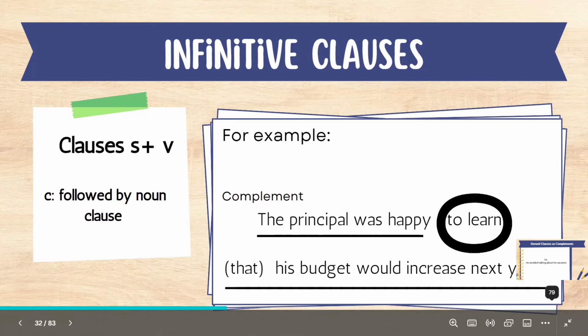That his budget is the subject. The verb is the word increase. Next year I put in brackets because I can take it out. It is not essential. I can remove it. So now the whole thing, to learn that his budget would increase next year, the whole clause works as a complement to happy. It explains why he was happy, okay?